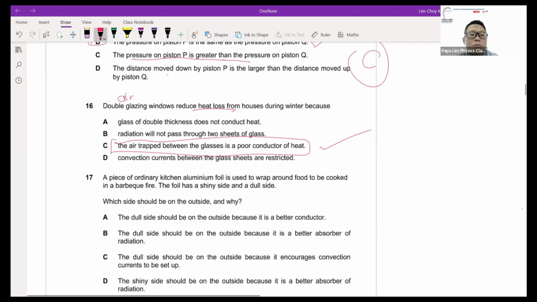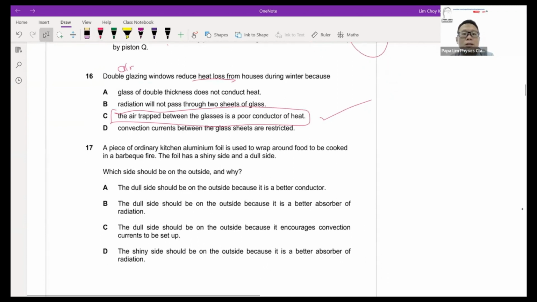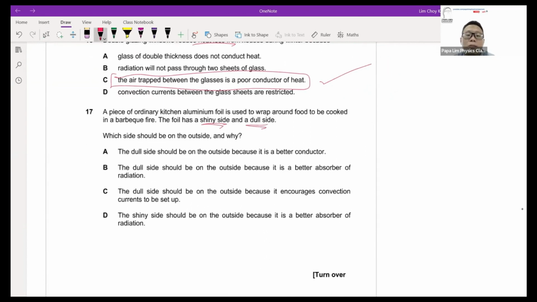Aluminum foil wrapped around the food. Which side is shiny? Remember shiny. I need to cook the food. So for the food to cook fast, I have to make sure that my food receives heat through the aluminum foil as fast as possible.